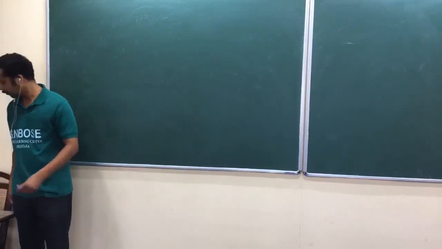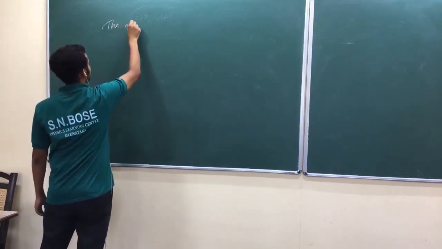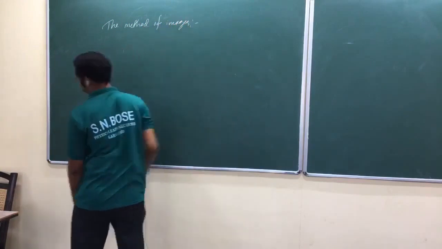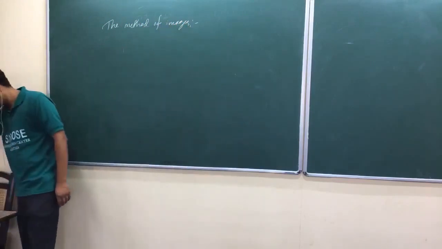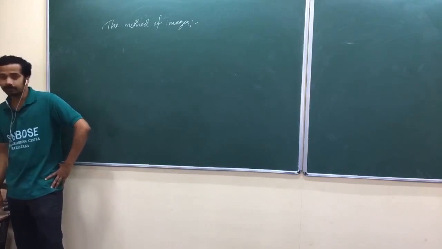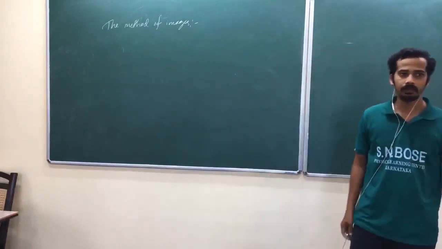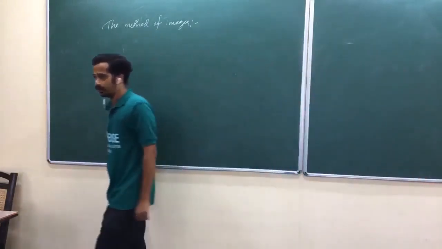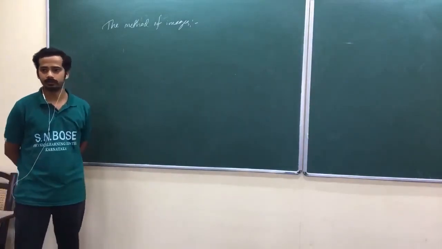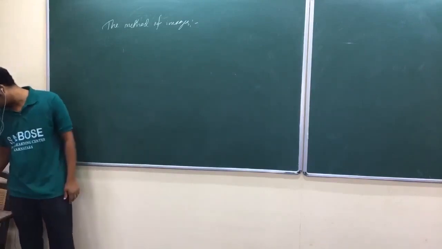So again, we have one more idea here, the method of images. I hope we have studied the method of images, isn't it? So what is this method of images? This can be applied in many cases, and it's a kind of avoiding the Laplace or Poisson's equation, using boundary conditions and the uniqueness theorem. So theoretically, it's a kind of technique actually. Okay, let me take an example.